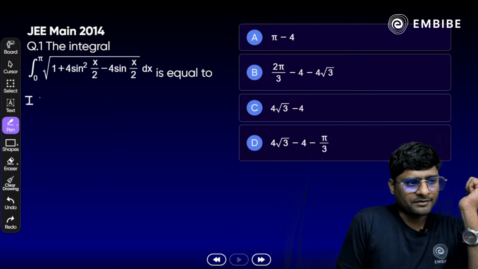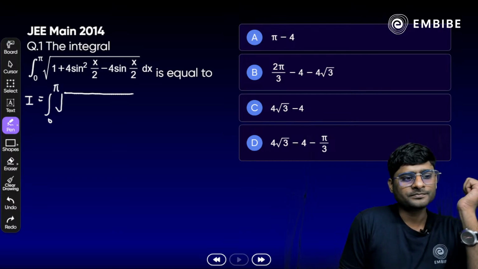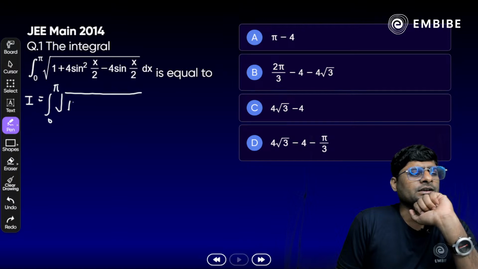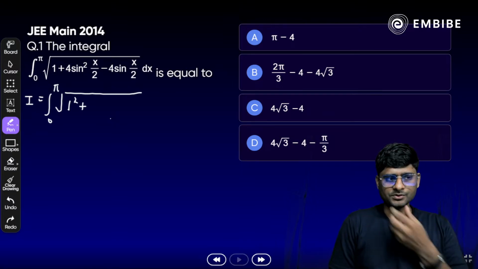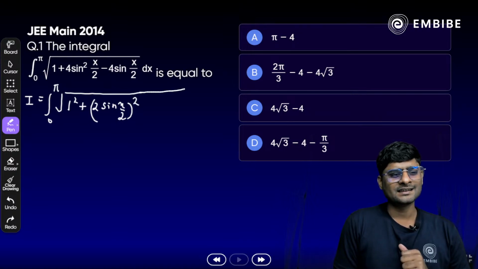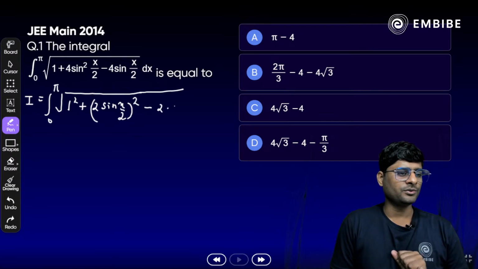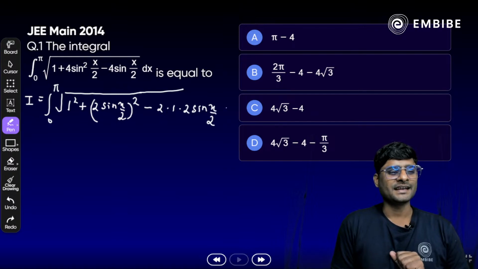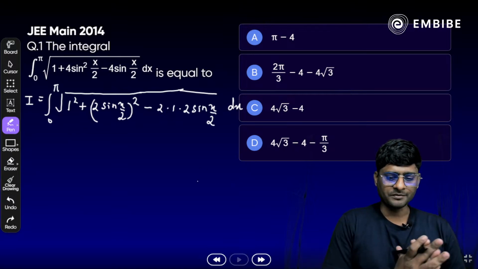So we have I equal to integral from 0 to pi of square root. Can we write 1 as 1 square? Look at the 4 sin square x by 2. We can write it as 2 sin x by 2 whole square. Then minus 4 sin x by 2, can we write it as 2 into 1 into 2 sin x by 2? And outside the square root, we have dx. Correct? Now, what do you observe here?